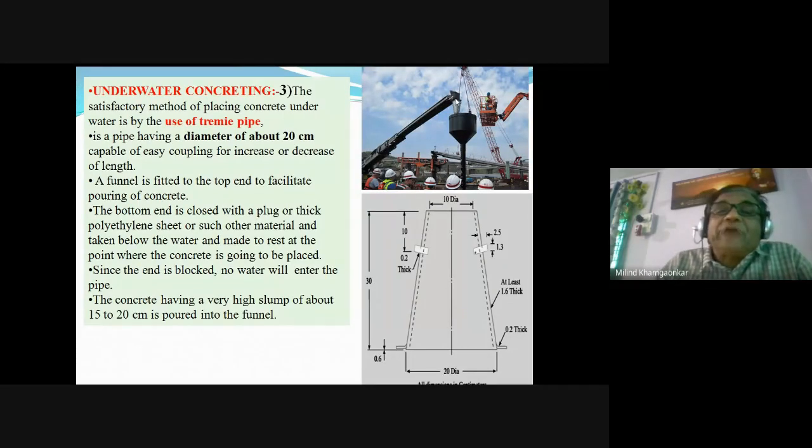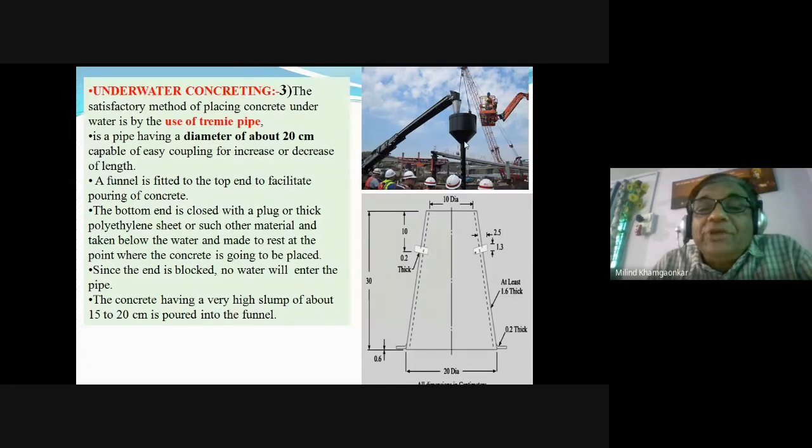Two types of the admixtures I have already explained. One is the pozzolanic material, that is fly ash, etc., or other pozzolanic material, ground granulated blast furnace slag, finely ground, or others like the volcanic tuff or the volcanic ash. These are mixed into the concrete. By maintaining the water cement ratio and the higher slump, this concrete is put through these tremies. These are the tremies at the top, you can see, and through this funnel and the pipe,